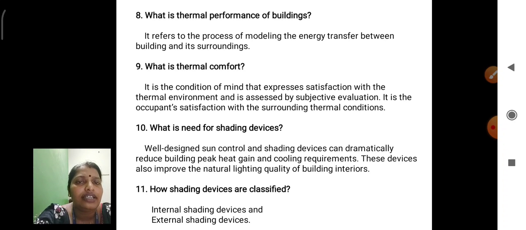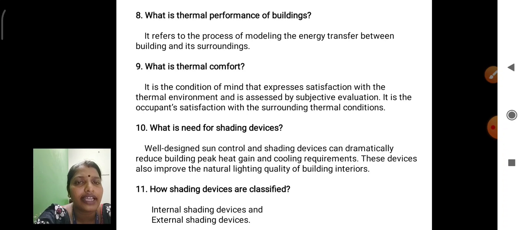For civil engineers, whenever a house or multi-storey building is constructed, shading devices are compulsory. They reduce the heat energy and do not affect the building inside.